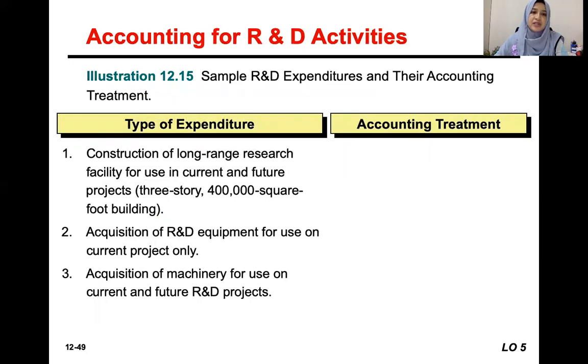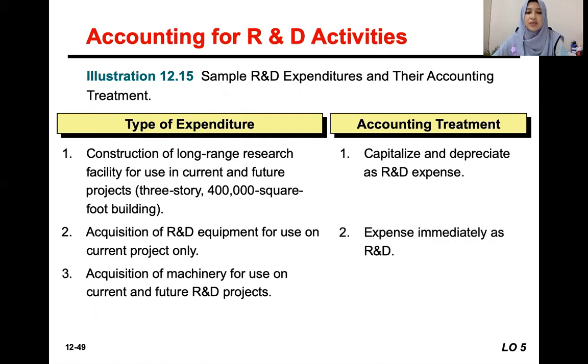Okay, let's say for this example, number 1, construction of a long-range research facility for use in current and future projects. When it says it is for future projects, it means we have to capitalize such costs. Number 2, acquisition of R&D equipment for use in a current project only, means we have to expense it.